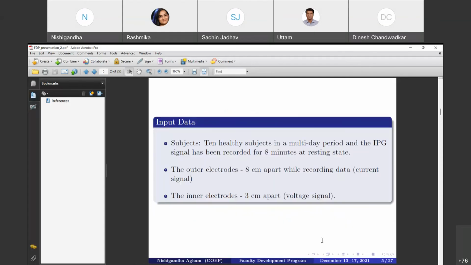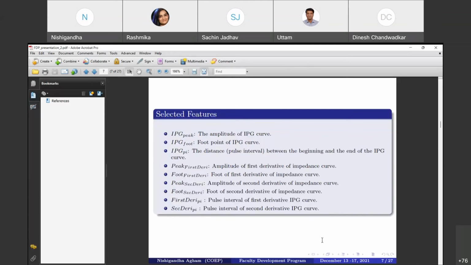Now, the flow of this model is that from the recorded IPG signal, we select the 9 basic features of the recorded IPG. These are the 9 basic features we have recorded for the IPG database. And the flow of the proposed model is: recording of the IPG signal with our developed real-time model, then finding its features, learning those features, and pursuing various cardiac events. That is the flow of the proposed method.